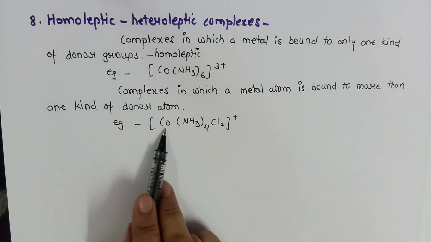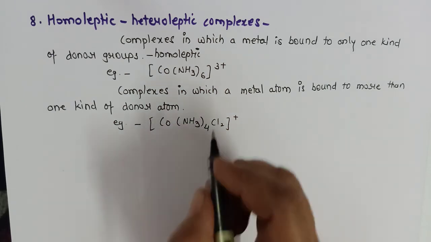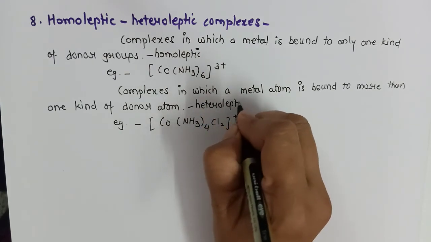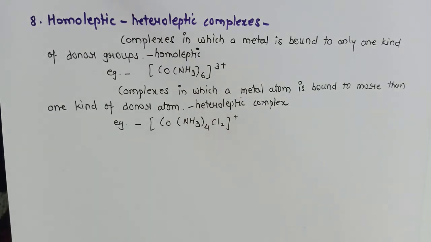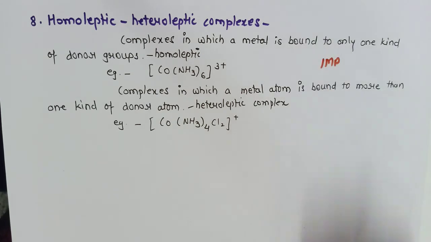And suppose the central metal atom is attached to more than one type of ligand, 2 ligands or sometimes even 3 ligands, then it will be called a heteroleptic complex. Again I will say these definitions are asked as a direct question. All the definitions that we have seen along with the examples are asked as direct questions in your board exams, and there are also some important questions with respect to JEE that I have already discussed with you.